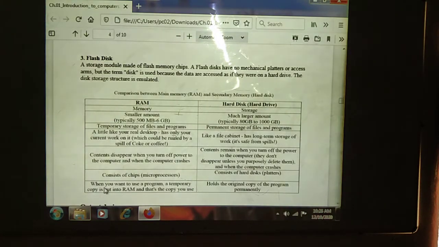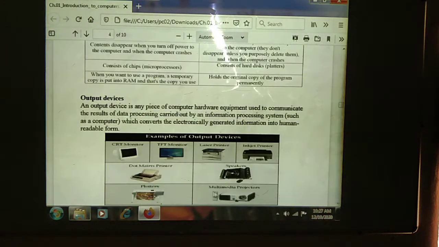Next, RAM. When you want to use a program, a temporary copy is put into the RAM. Means whenever we open and want to execute any program, temporarily it is stored on where? On the RAM. The hard disk holds the original copy of the program. Means the RAM will hold which type of data? Duplicate copy. The hard disk will hold which type of data? Permanently. Next, in tomorrow's class we can start with the output devices. Input devices is over today. Thank you. Well done.